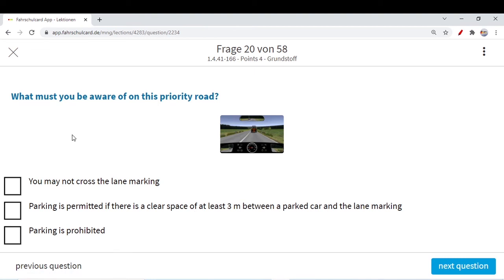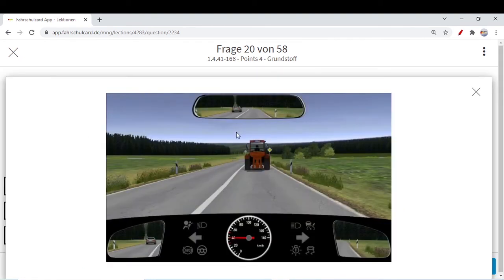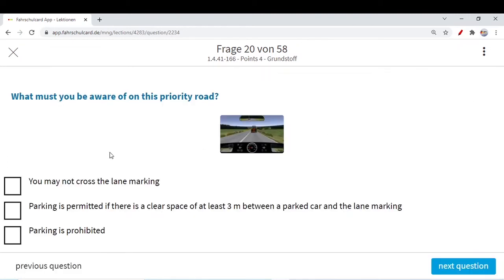What must you be aware of on this priority road? As you see, on this priority road there is no hard shoulder. We know it's outside built-up areas. Outside built-up areas, we know you cannot park on the priority road. If you want to stop, you should stop on the hard shoulder. Inside built-up areas, you can park on a priority road. These are the basic rules which we have already discussed. So what are they asking? What must you be aware of on this priority road?